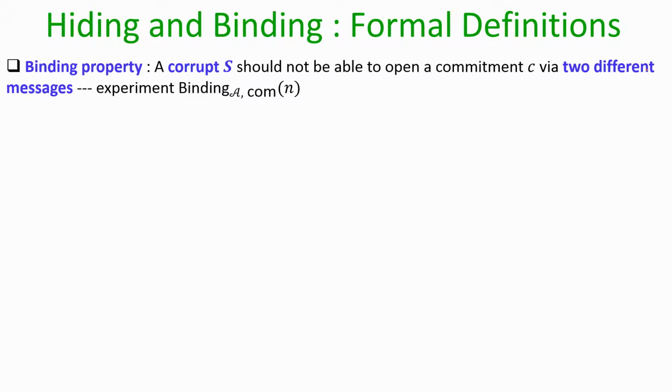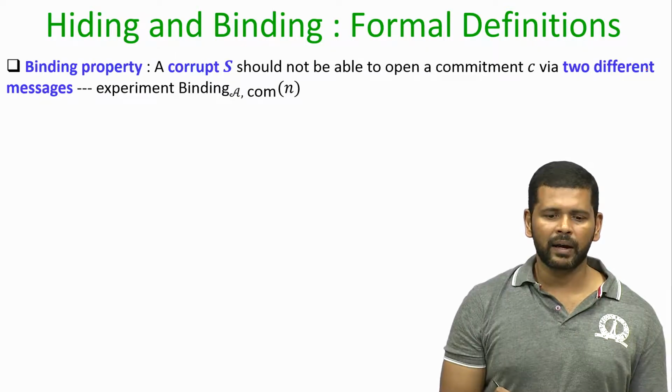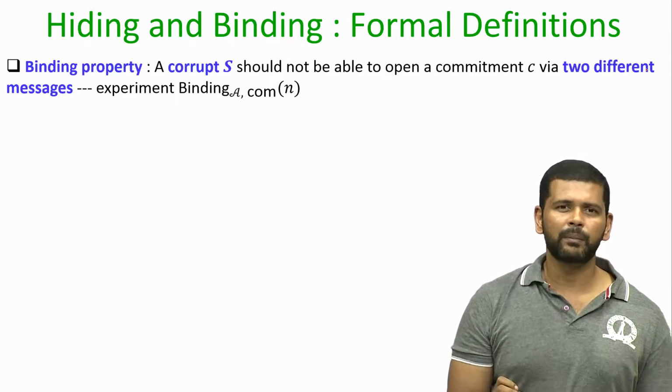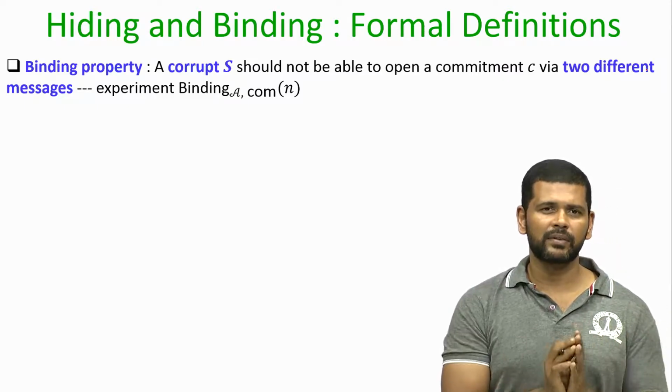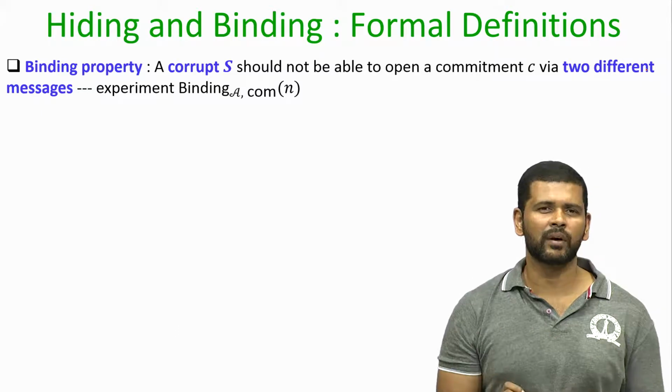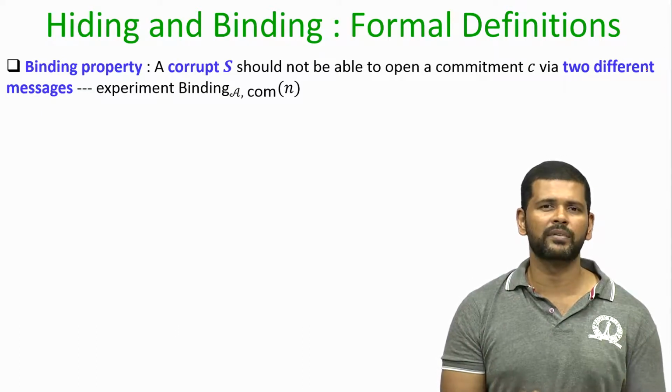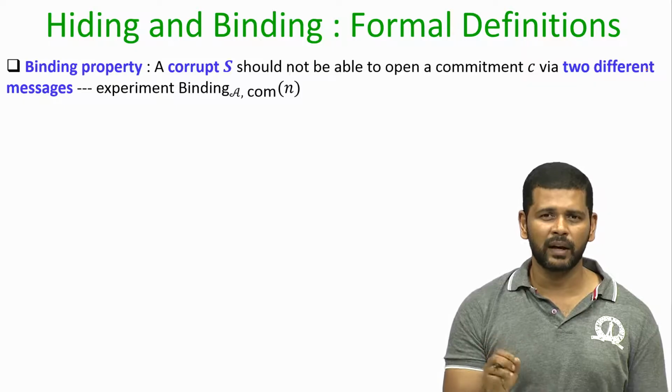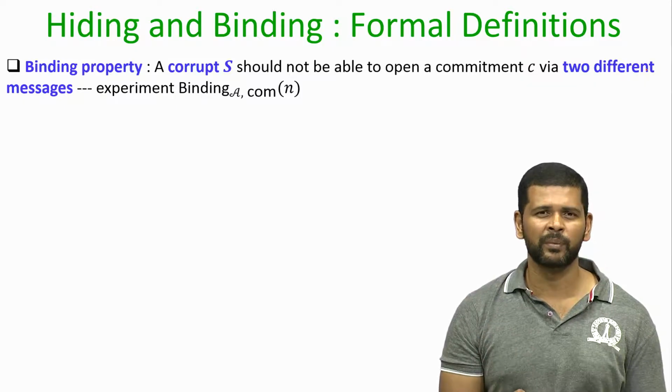Now, let us formally define the binding property, and remember informally the binding property demands that if the sender is corrupt and the receiver is honest, then it should not be possible for a corrupt sender to open an existing commitment C via two different messages.